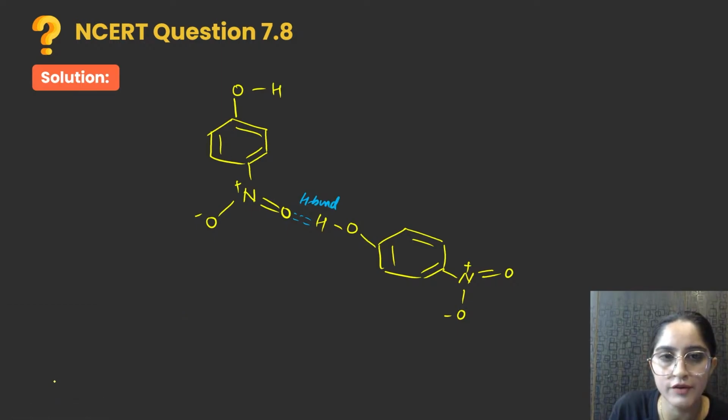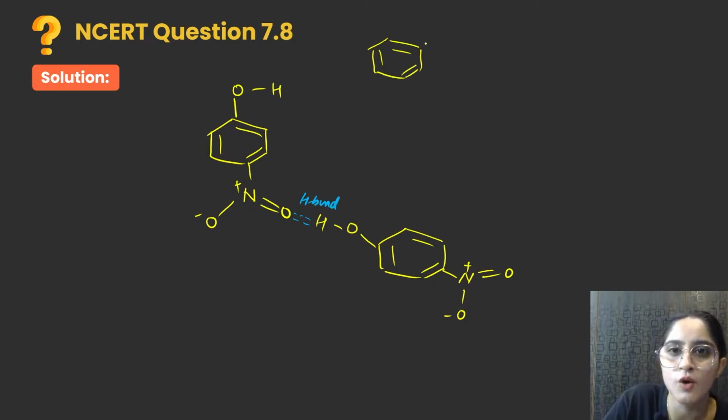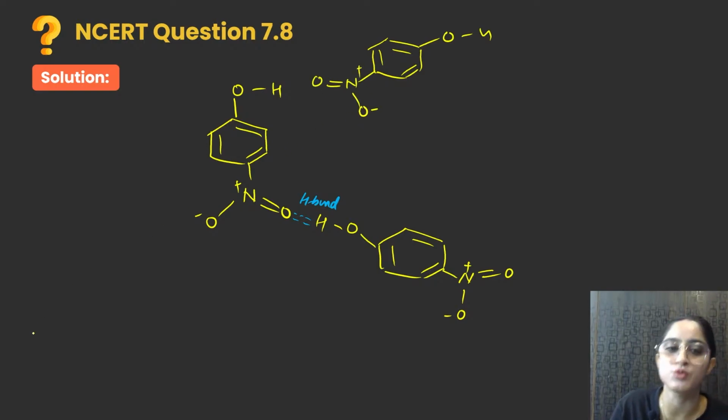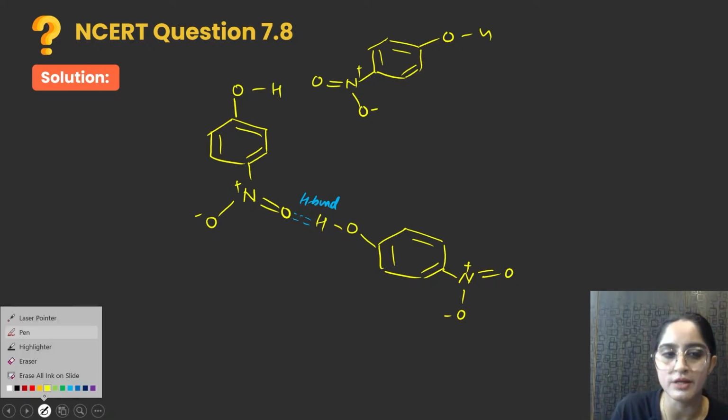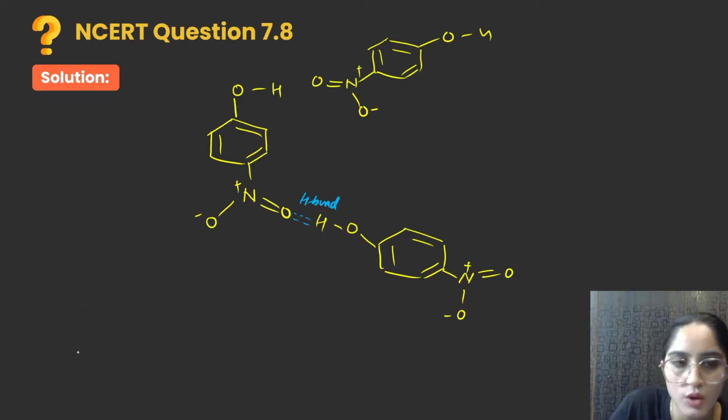You can see other hydrogen bonding as well, with different molecules. Even if I say this is one more molecule, this is your OH and this is N double bond O, O negative positive, but this NO2 group will be in resonance. So again you will see hydrogen bonding over here, and again over here.